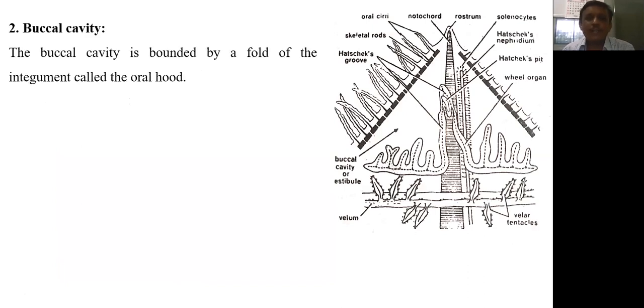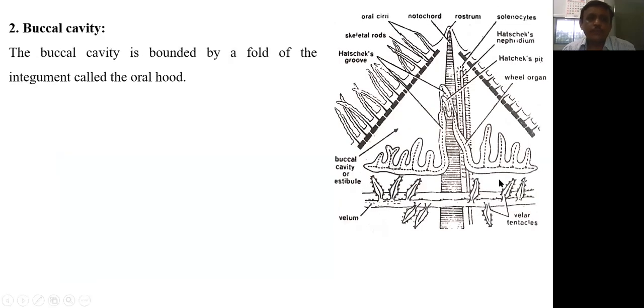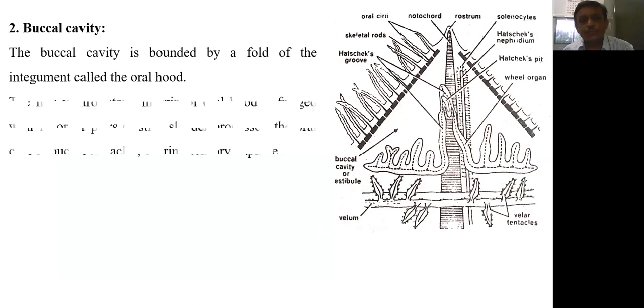The buccal cavity is bounded by a fold of integument called the oral hood. As we have seen in the previous photograph, anterior to the mouth there are these tentacles. These tentacles are nothing but part of the oral hood.